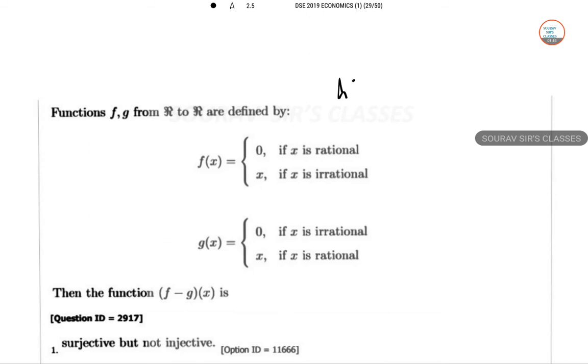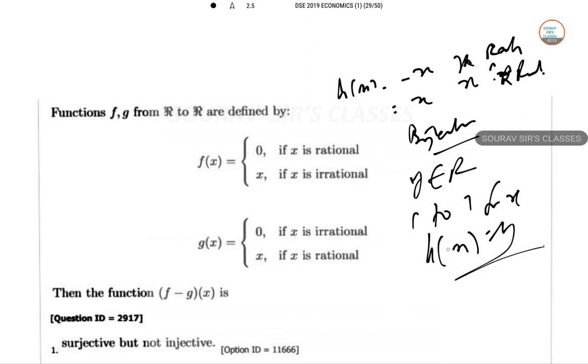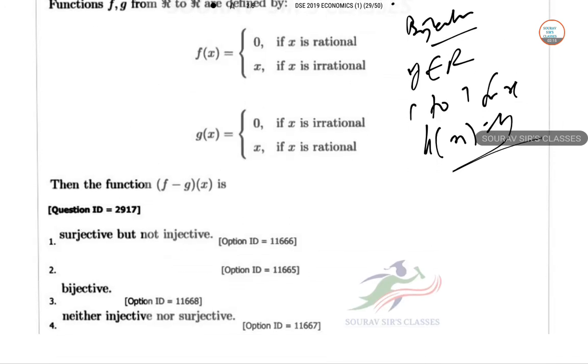Okay, so h of x equals minus x if x is rational, and plus x if x is irrational. It is easy to check that the function is actually bijective, that is, for each y belonging to R there is a one-to-one x such that h of x equals y. So it is a direct bijection and not anything else, so option C is correct.